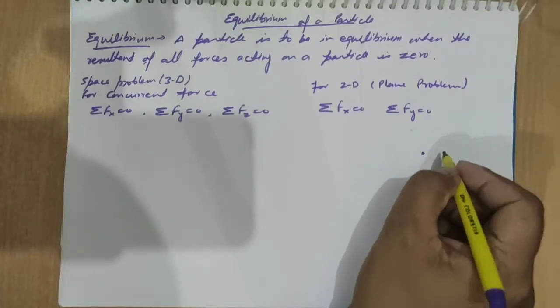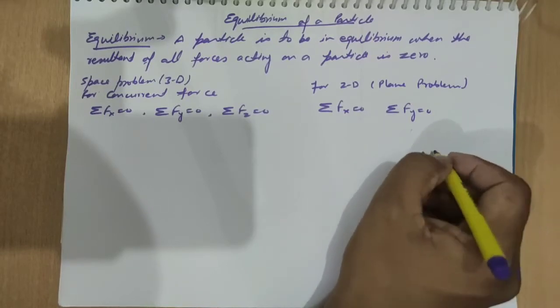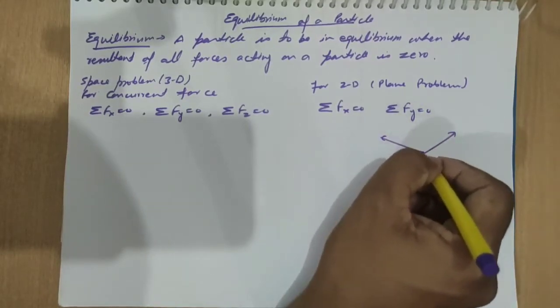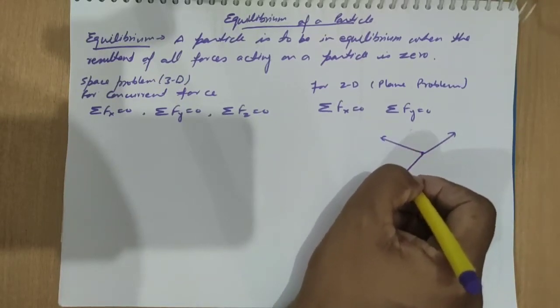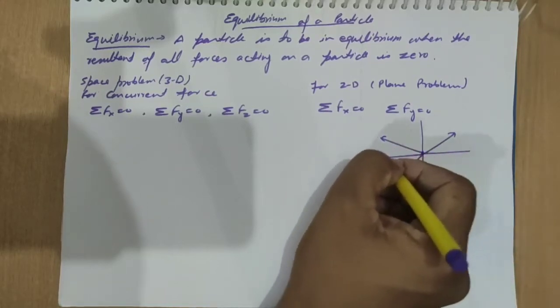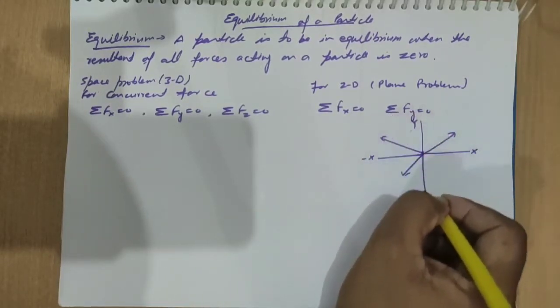Like any two-dimensional body which is having forces like this, one force in one direction, another in another direction, like this. This is the x-axis, this is the y-axis.